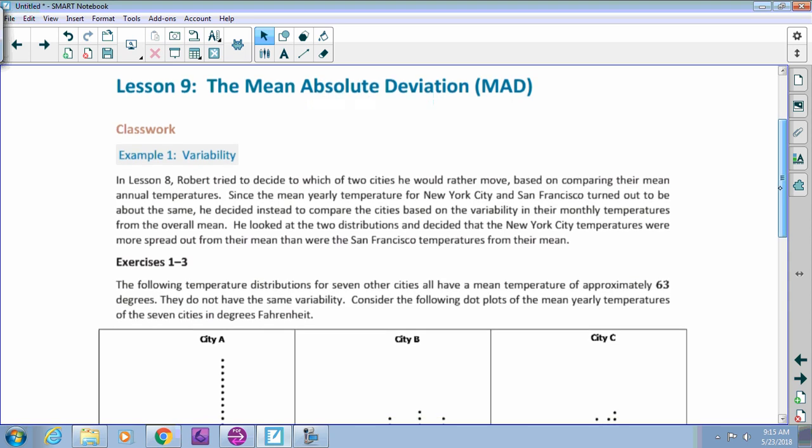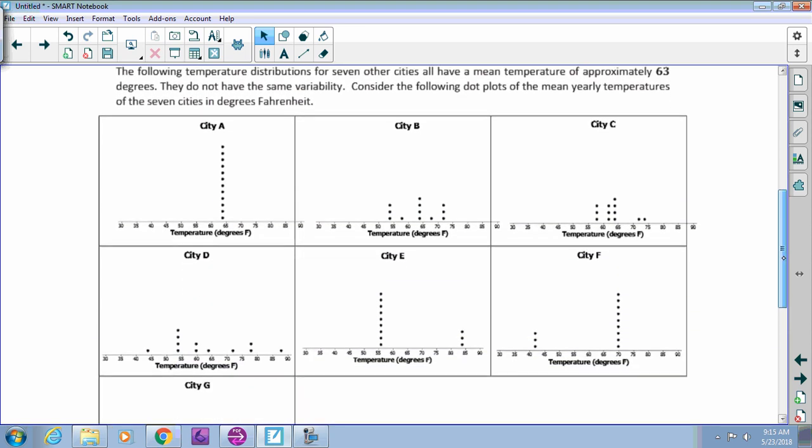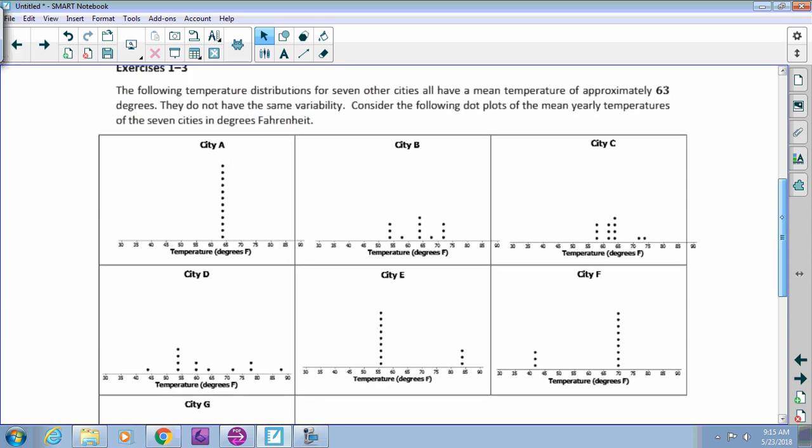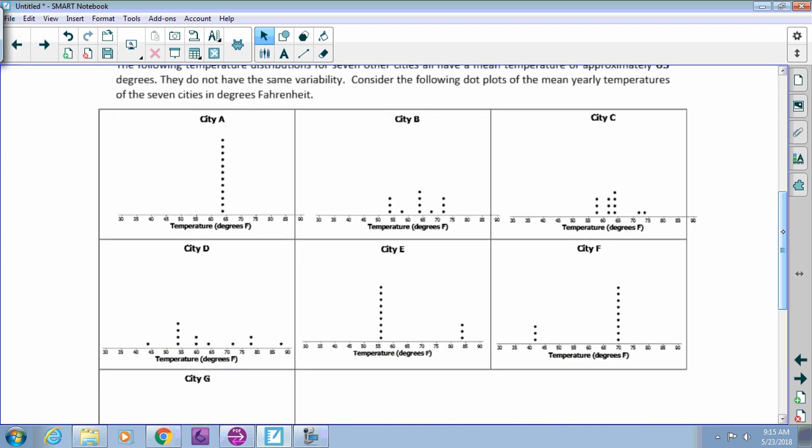So we're going to look at some cities. Now, these are absolutely ridiculous examples, but city A, what is the temperature always in city A? 63. It's always at 63 degrees. That's insanity, right?